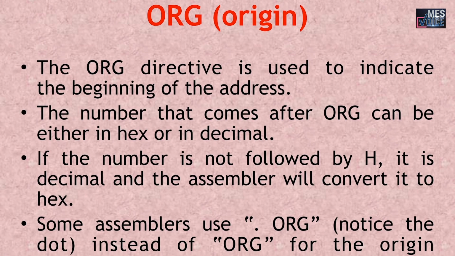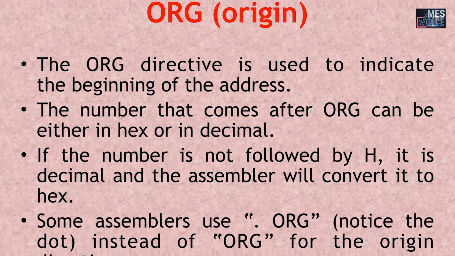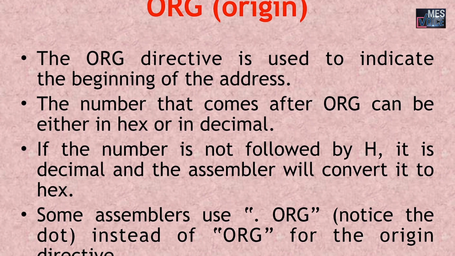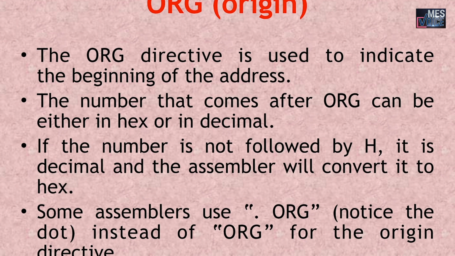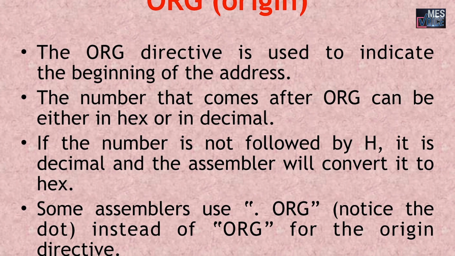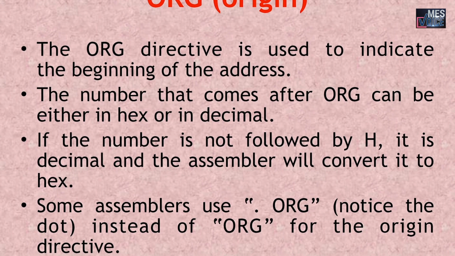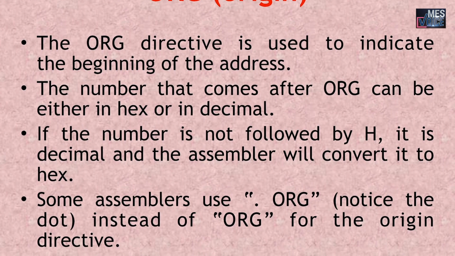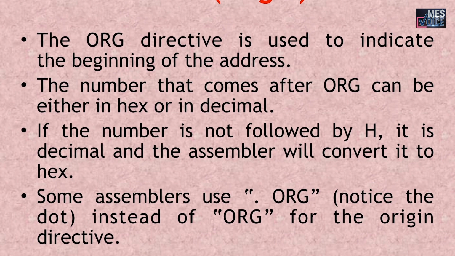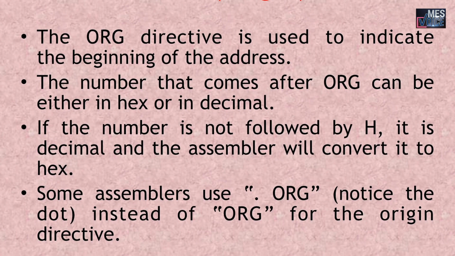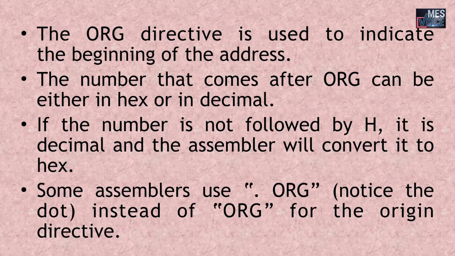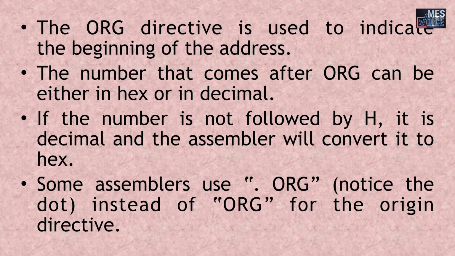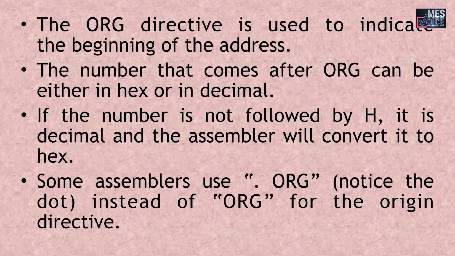The next one is origin, which is ORG. ORG stands for origin. The ORG directive is used to indicate the beginning of the address. The number that comes after ORG can be either in hex or in decimal. If the number is not followed by H, it is decimal, and then the assembler will convert it to hex. Some assemblers use .org instead of org for the origin directive.